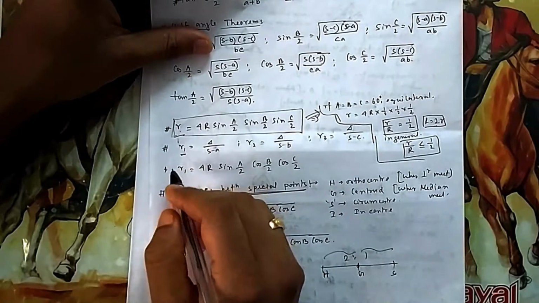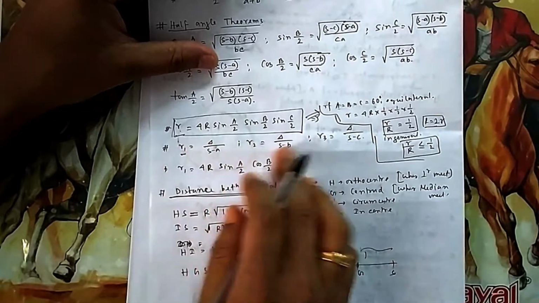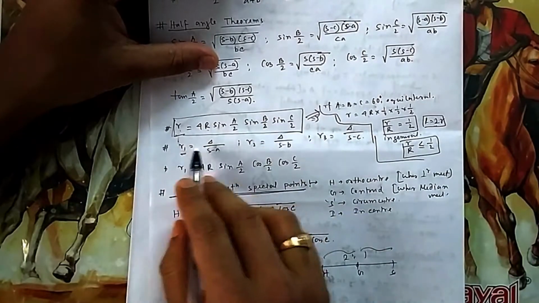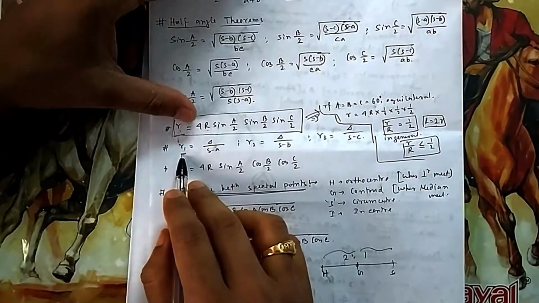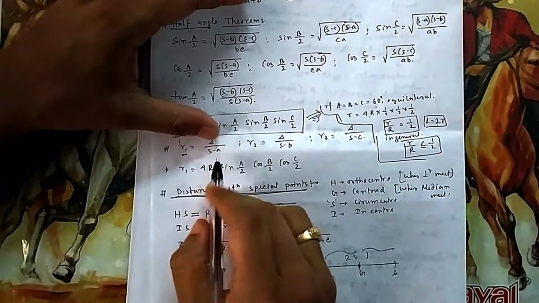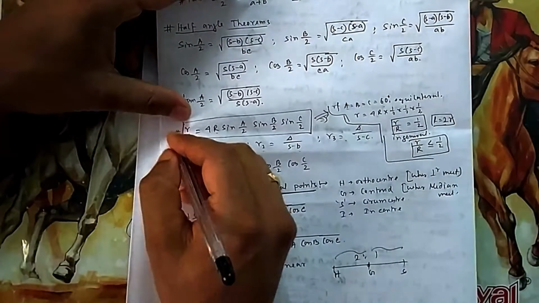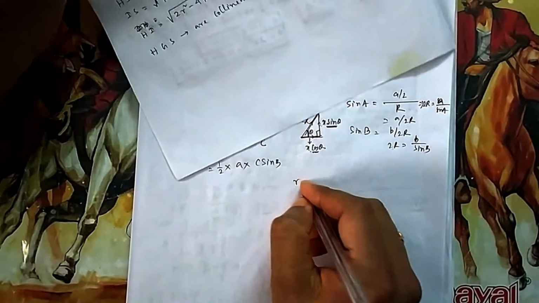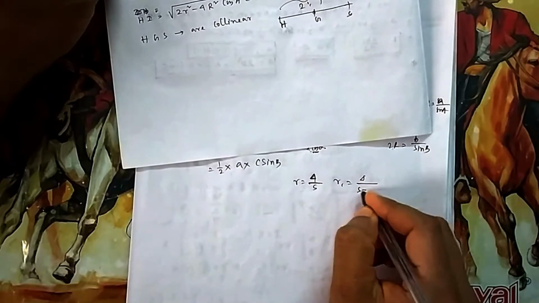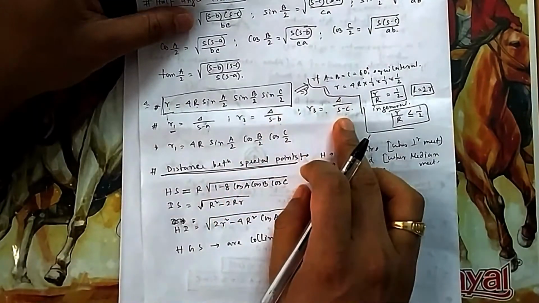Now this is the formula for what? Excircles. You have seen 3 excircles in the basic level. We discussed R1, R2, R3. What is the meaning of these 3? So what is the small r? Delta by s. So what will be R1? Delta by s minus a. You remember R1 was opposite to angle A, so you can remember it that way. R2 was opposite to angle B, R3 was opposite to angle C. Small r was delta by s, so R1 will also be delta by s, but because it is opposite to A, you remember it like this. Similarly, R2 is delta by s minus b, R3 is delta by s minus c.